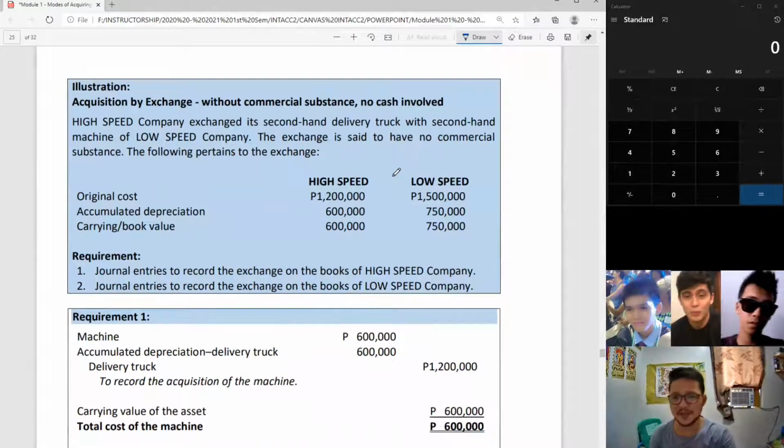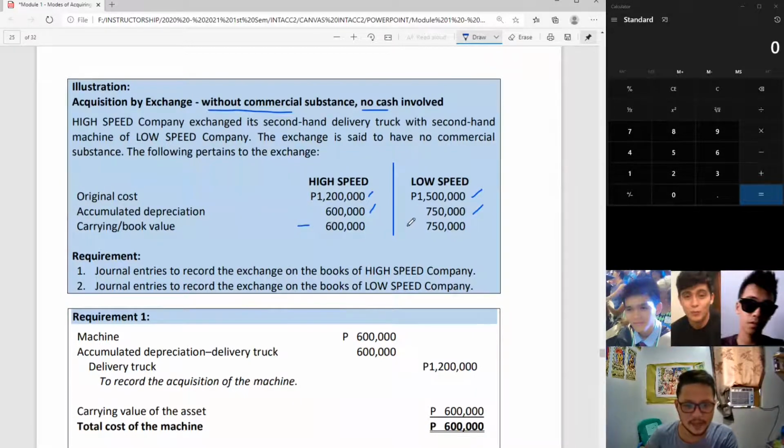Okay, last illustration, and we'll do this quickly. High speed and low speed, no cash involved, no commercial substance. Okay, original cost, high speed 1.2, accumulated depreciation 600, carrying amount 600. Ikaw naman low speed, meron ka 1.5 million original cost. 750,000, that is your accumulated depreciation and remaining book value.